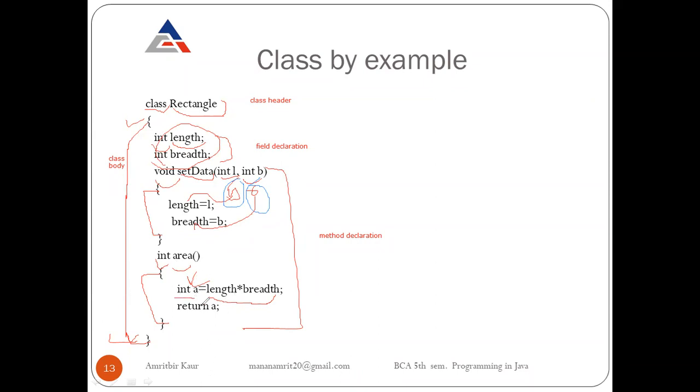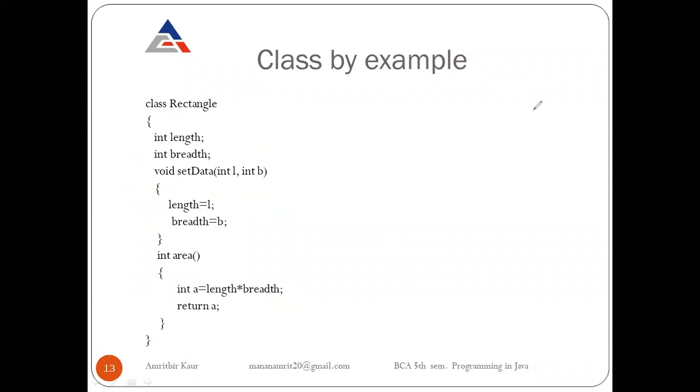Now we want to return the result of A. So that's why we write the return keyword, because for returning, the return keyword is used and then we can write any variable, expression or constant. Here we want to return the variable value, so we write variable A. Now our class is created, but we cannot use it directly. To use a class, we have to create objects. In the next slides, we will learn about object creation.